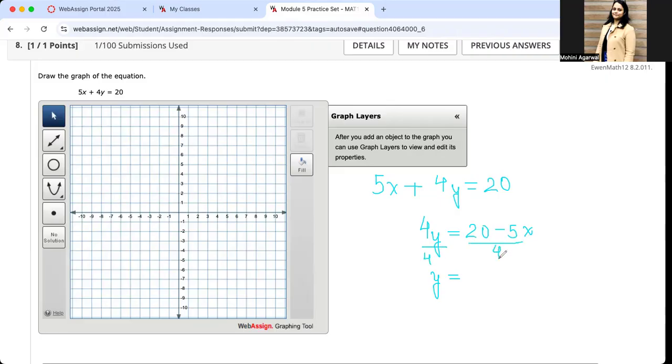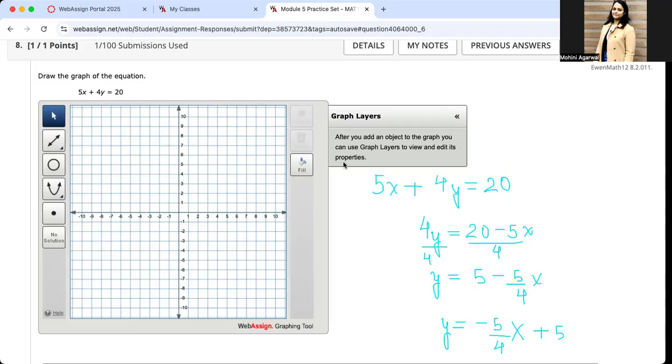I have 20 divided by 4 is 5, minus 5 over 4 times x. I can rewrite this equation as y equals negative 5 over 4 x plus 5. Now why do I write it this way?